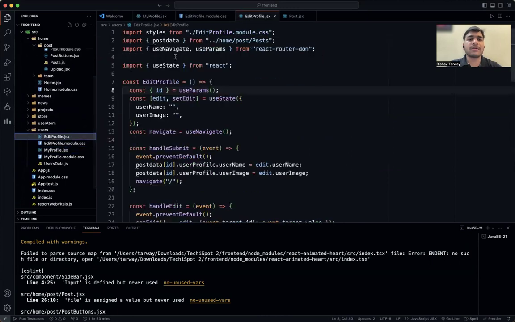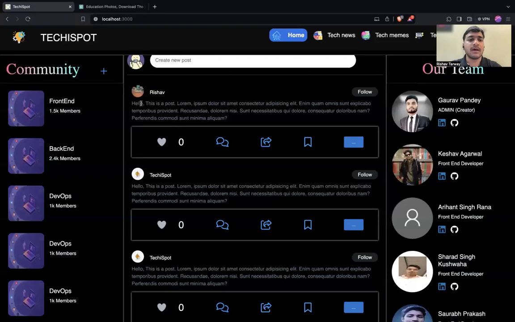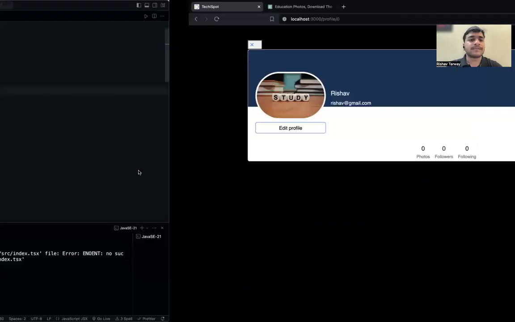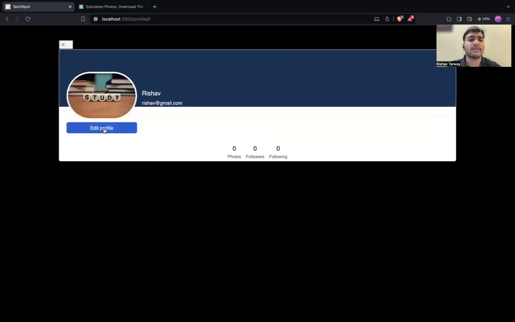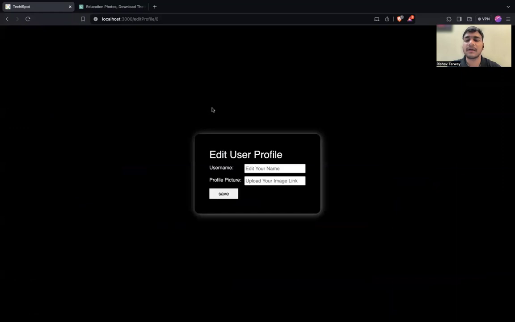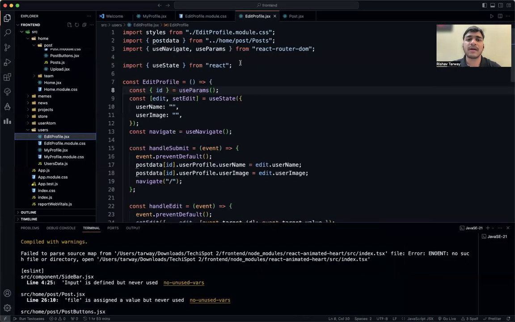In editprofile.jsx, we have simply imported the styles. In this editprofile.jsx, we have added the button, and after that button, a form is being displayed in a different navigation or a different web page. This page is being added using useNavigate and useParams.